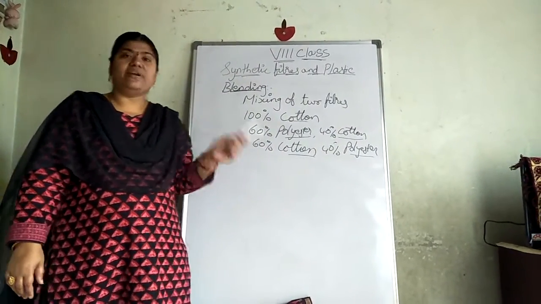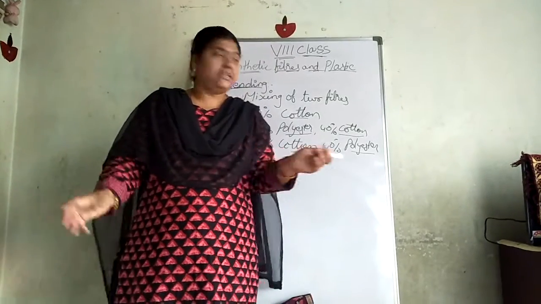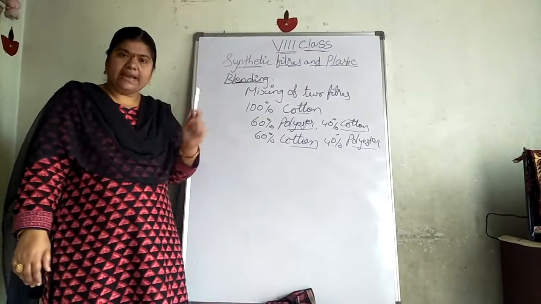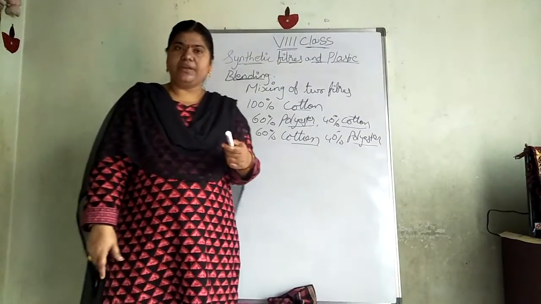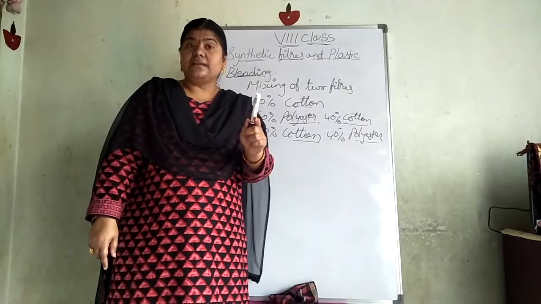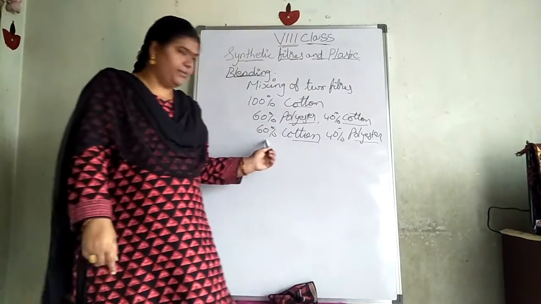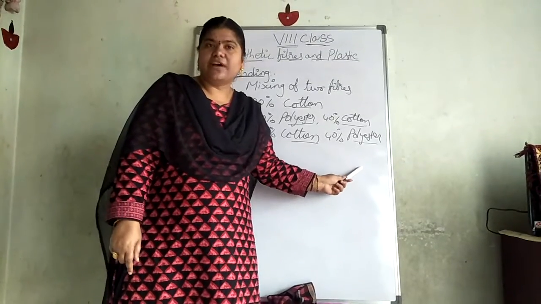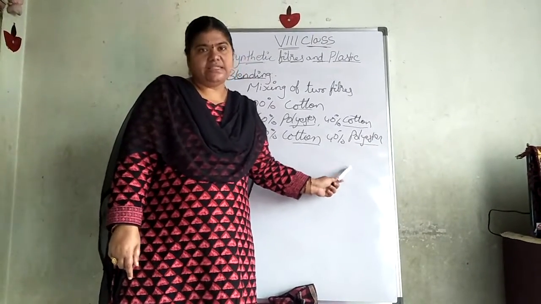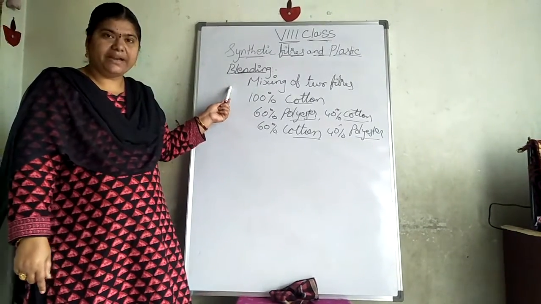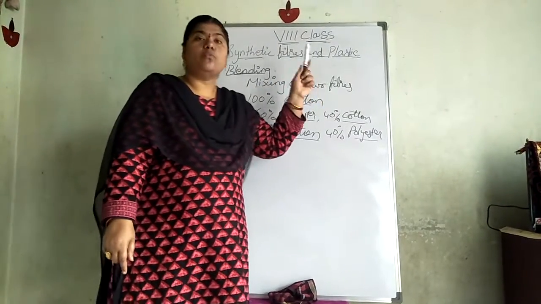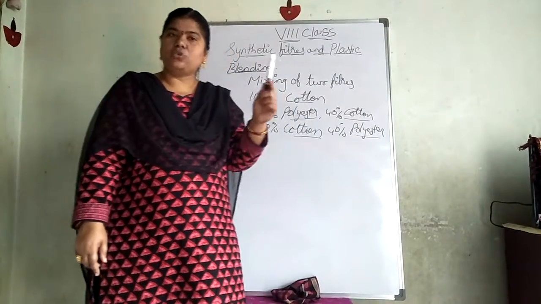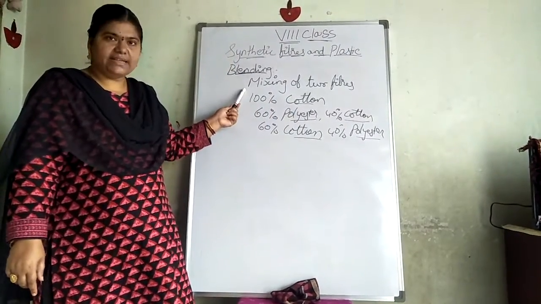Whenever you are ready to buy, like this 60-40 ratio, if you are going to buy any fabric, you have to see that the percentage of natural fiber must be more, and the synthetic fiber percentage must be less. I hope you understood what blending is. Mixing of two or more fibers. You can mix not only one, but two or more. Mixing of two or more fibers is called blending.